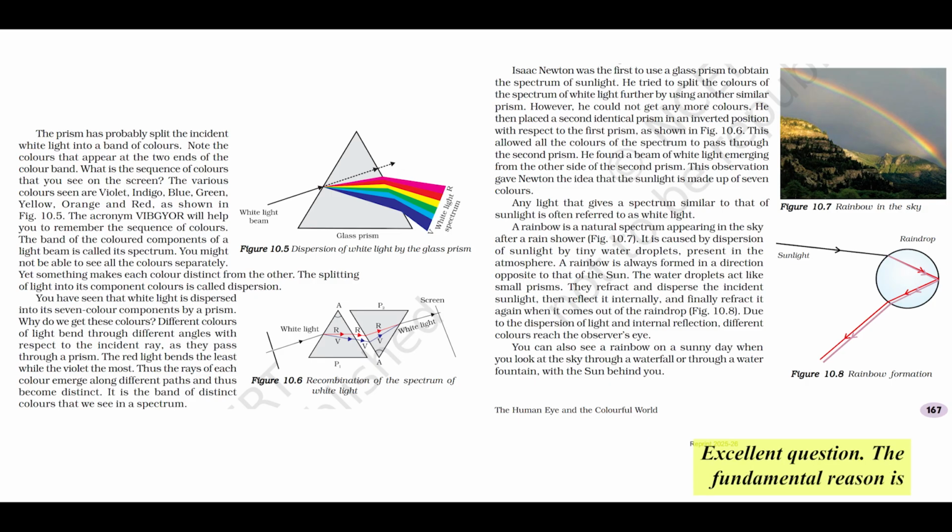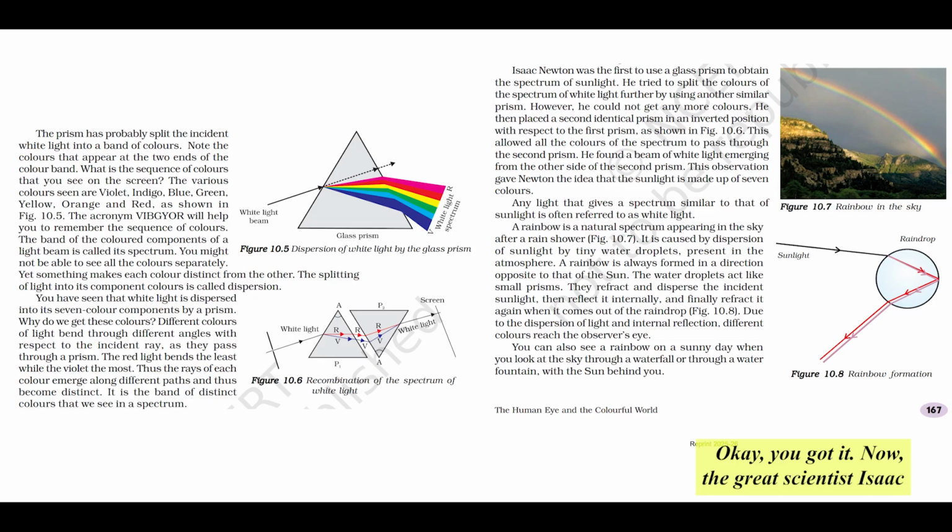Very good. Excellent question. The fundamental reason is that different colors of light actually travel at slightly different speeds when they pass through a medium like glass. This tiny difference in speed causes each color to bend, or refract, through a slightly different angle as it goes through the prism. Specifically, and this is crucial, violet light bends the most. It deviates the most from its original path, while red light bends the least. Because each color in white light bends by a unique amount, they emerge from the prism along slightly different paths. They spread out, creating the spectrum we see. Different colors, different speeds, different bending angles, violet most, red least.